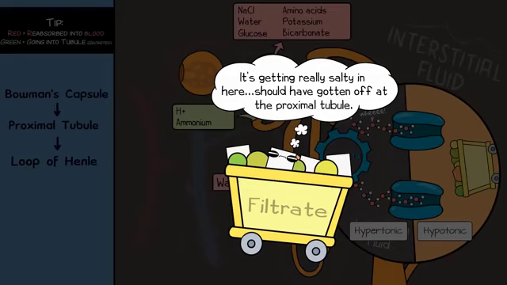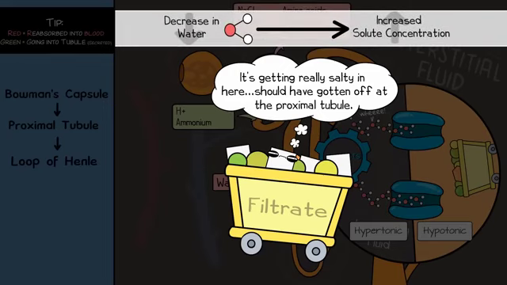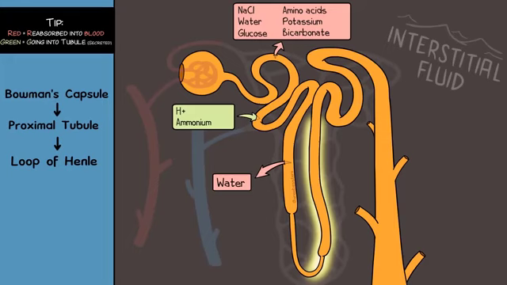Now, the descending limb of Henle doesn't have channels for most solutes, like salt, and so NaCl is stuck in the nephron. So you descend down and water continues to exit. The solute concentration inside the filtrate of this descending limb continues to increase. Time to go up the ascending limb of Henle.